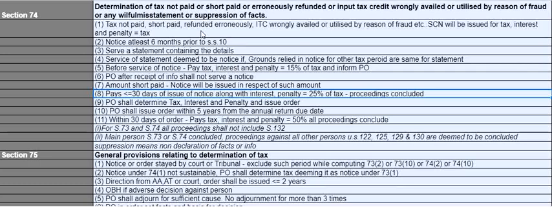Within 30 days of the order, if you pay the taxes and interest, you have to pay a penalty only to the tune of 50%, and the proceedings will be deemed to be concluded. If you delay further beyond 30 days of the order, you have to pay the full amount of penalty. So for sections 73 and 74, all proceedings shall not include section 132 proceedings. If the main person's proceedings are concluded under section 73 or 74, then proceedings against all other persons under sections 122, 125, 129 and 130 are deemed to be concluded. And suppression means non-declaration of facts or information.